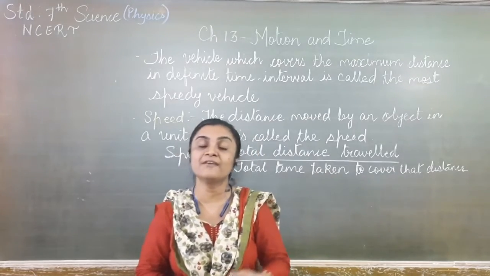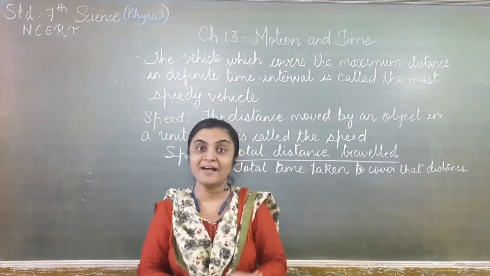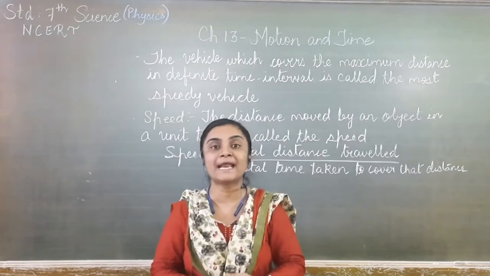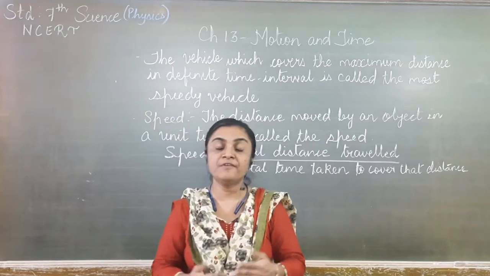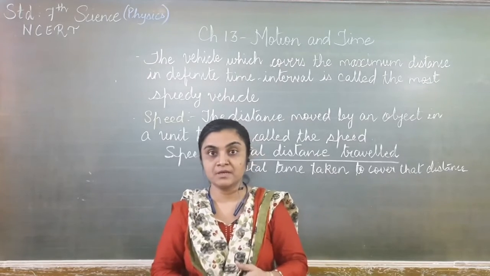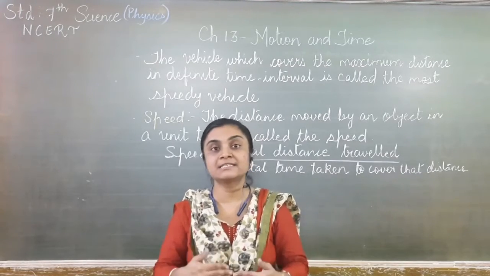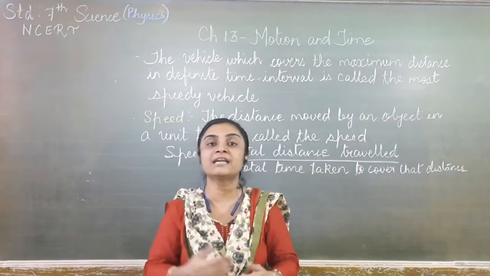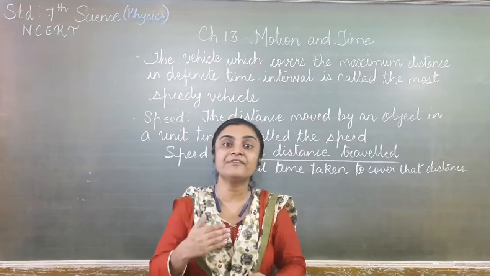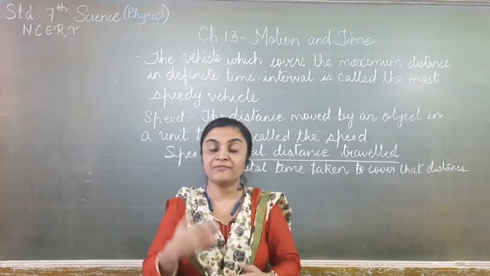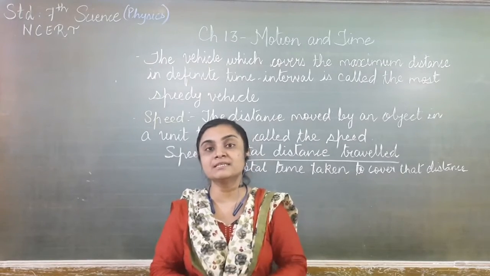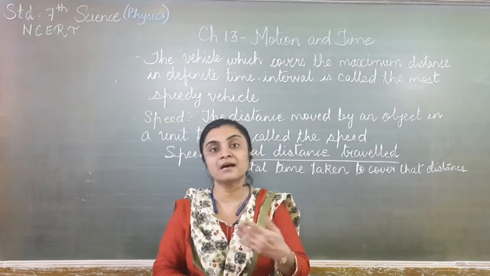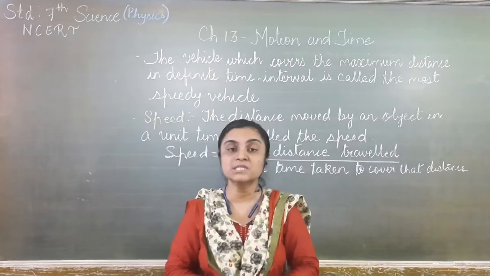Now we had also seen fast motion and slow motion. If you want to compare any two cars, suppose the cars start at a particular time and after some time reach a particular destination, the car which reaches first will be considered as having a fast motion, whereas for the other car the motion will be slow.